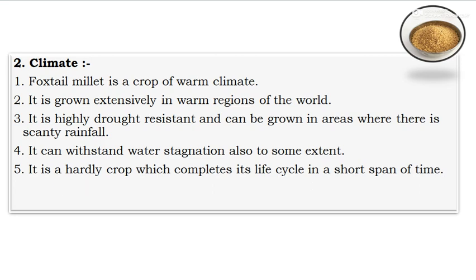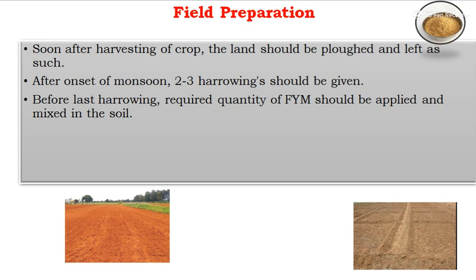And next one, the field preparation. After the harvesting of the previous crop, the land should be plowed with the help of an iron plow or mouldboard plow, and left as such. After the onset of monsoon, 2 to 3 harrowings should be given. Before the last harrowing, the required quantity of FYM should be incorporated into the soil as a source of organic matter, which is also helpful for the enrichment of carbon, and indirectly it will supply nitrogen to the crop.